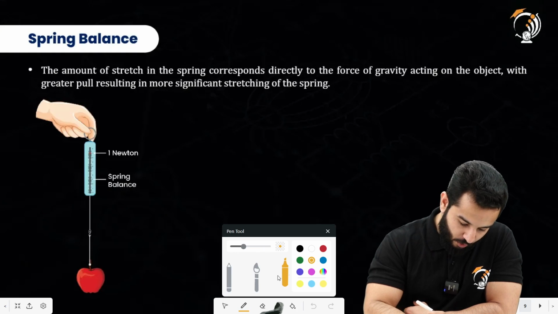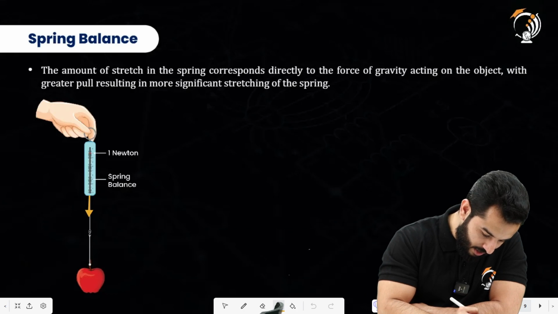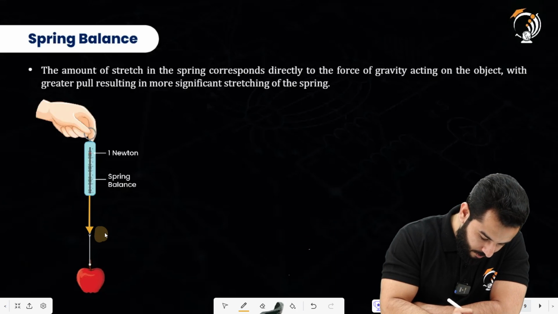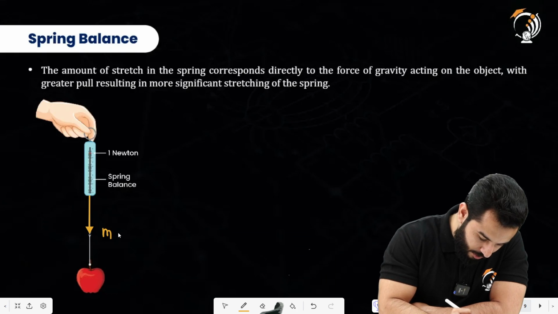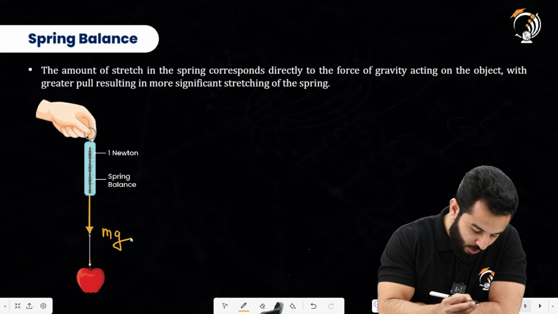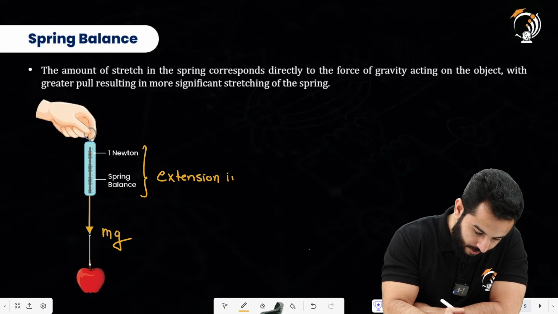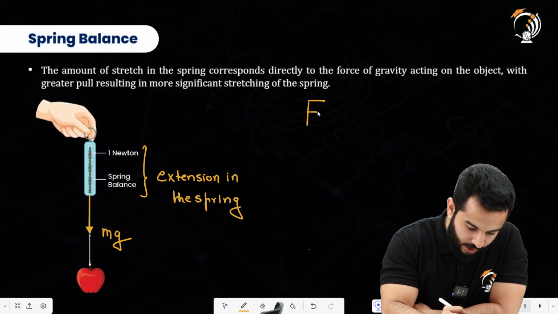Obviously, on a spring, if you're going to apply a force, and right now the force is being applied in the downward direction, this force is equal to mg. Because of this force there's going to be an extension in the spring, and that force can be written as mg.